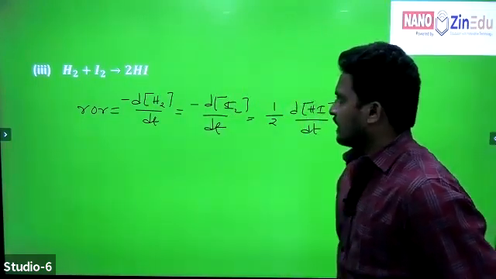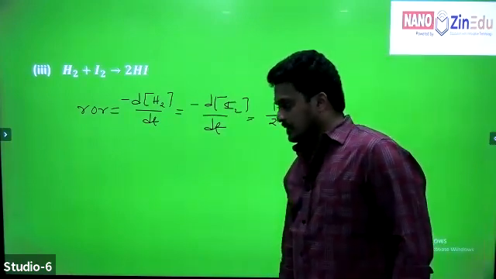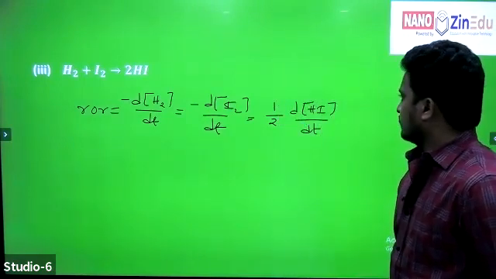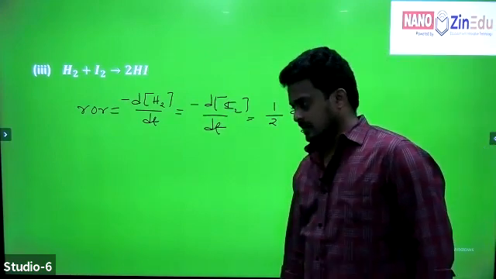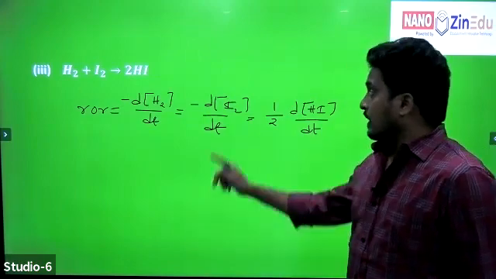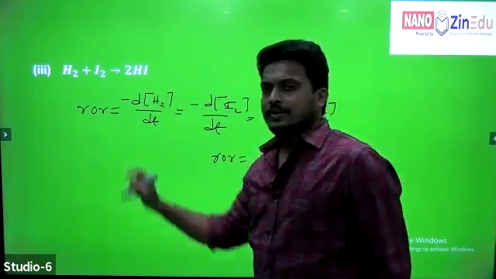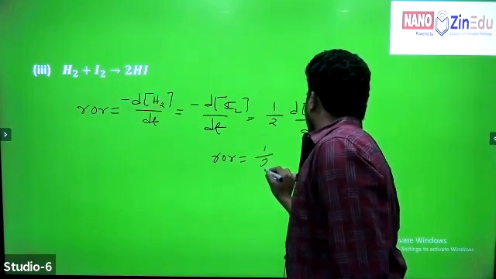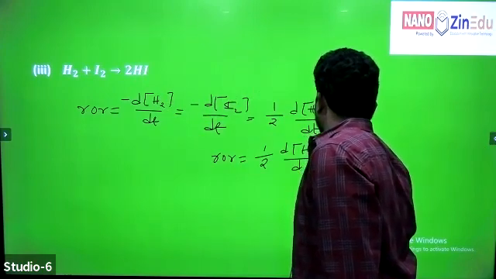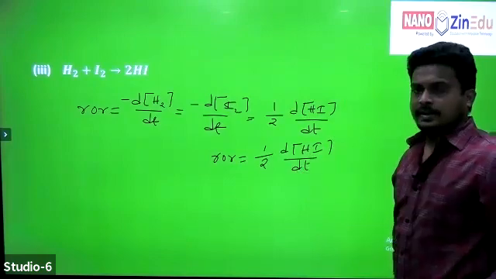Tell me, Emma, what is the rate of appearance of hydrogen iodide? dHI by dt, sir. Only dHI by dt. Very good. The rate of reaction with respect to hydrogen iodide is half into d of concentration of HI by dt, the change in concentration of hydrogen iodide by change in time.